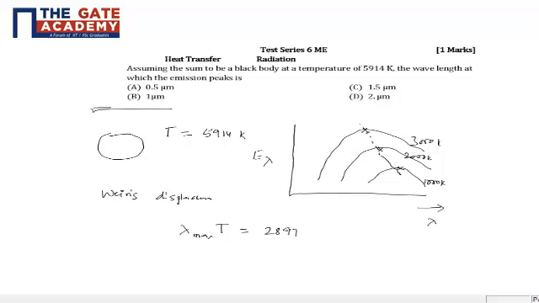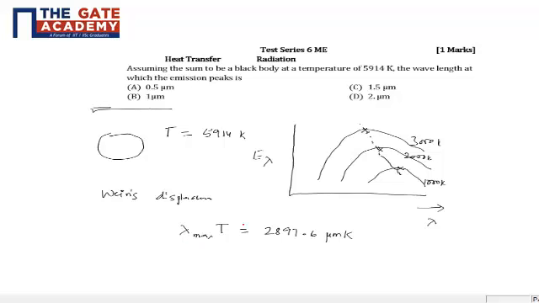Most of the time it will be given, but here it's not given. It is 2897.6 micrometer Kelvin. So this is the constant, and all these lambda max are the peak spectral power wavelengths. Once you know the temperature, you can find out at what wavelength the peak spectral power will occur.